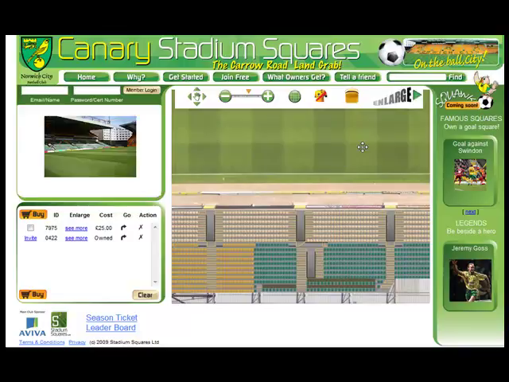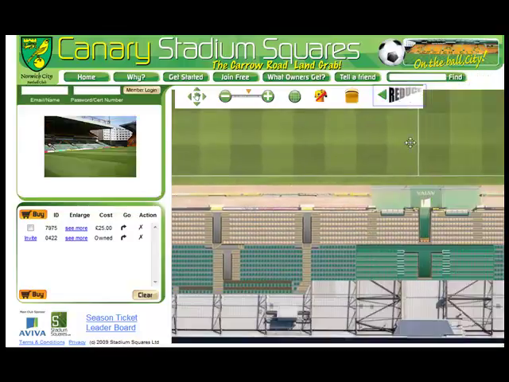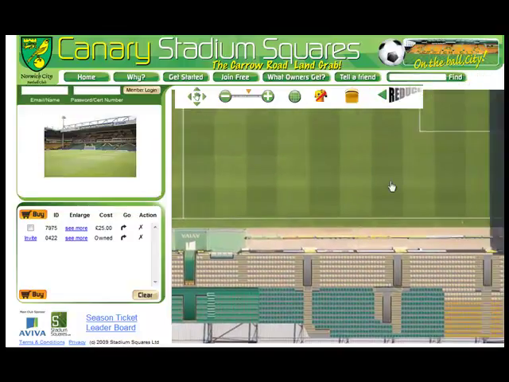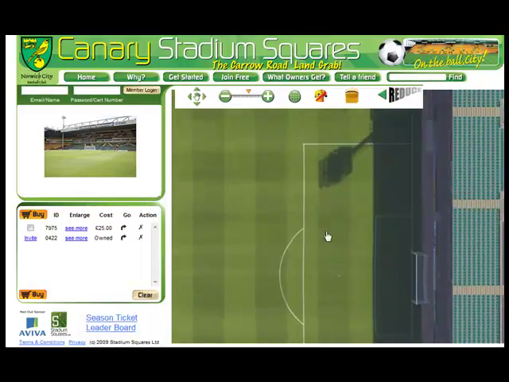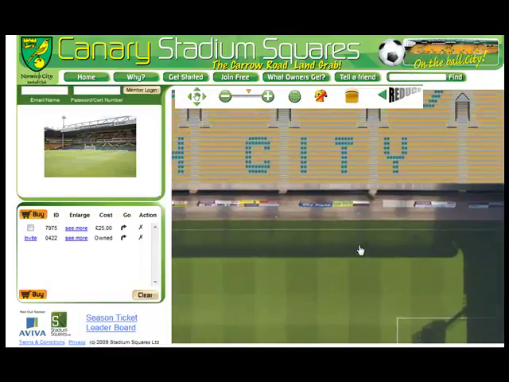These are just the basics to get you going with Canary Squares. Owners will be sent full instructions on how to upload images, company logos, web links and messages. You'll also be sent a free poster.